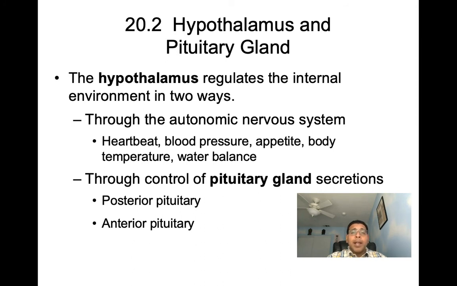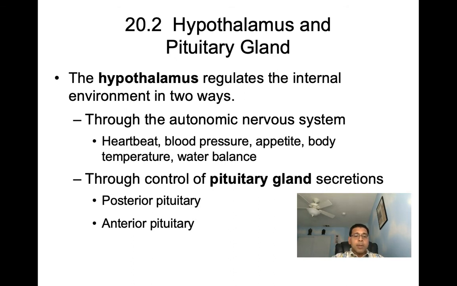The pituitary gland is a small gland that's connected to the hypothalamus by a stalk-like structure called the infundibulum. The pituitary gland, we'll see, is divided into two parts. First, we've got the posterior pituitary, and second, we've got the anterior pituitary that we'll go through. So the two parts are the posterior and the anterior pituitary.